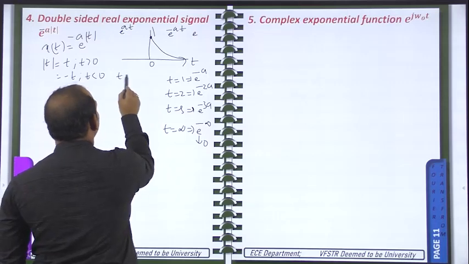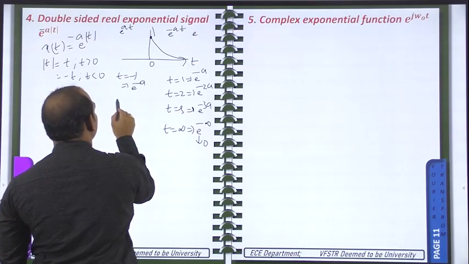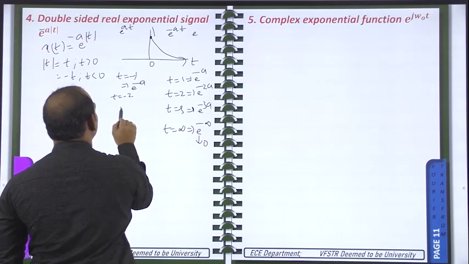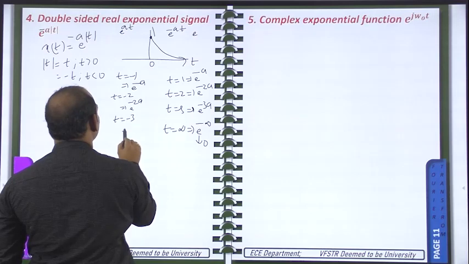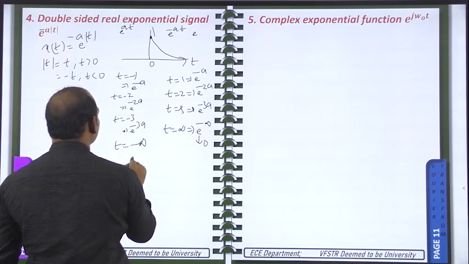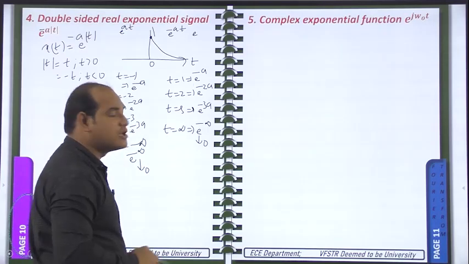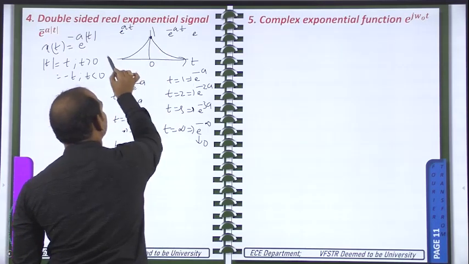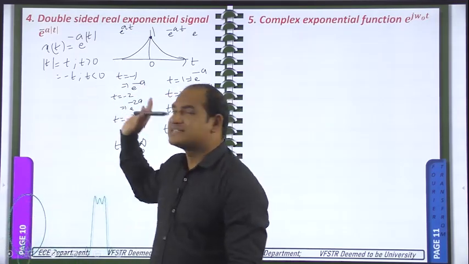So t is equal to minus 1, substitute here, you will get e power minus a. And t is equal to minus 2, you will get e power minus 2a. And t is equal to minus 3, you should get e power minus 3a. And t is equal to minus infinity, you will get again e power minus infinity, that will become 0. That means the same values you are getting, so the same thing you will get on this side also. This is the graphical representation of the given signal x of t.